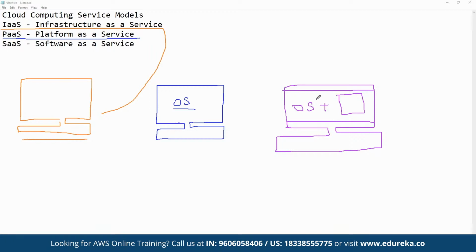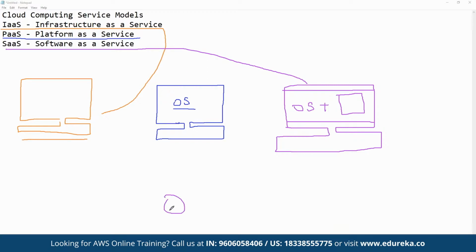So instead of getting just the infrastructure or just the platform, here we are getting the entire bundle, as in the complete infrastructure and the complete OS platform configured. Along with that, we have multiple applications pre-installed so that we can start using it right away. And that's why this is referred to as software as a service.